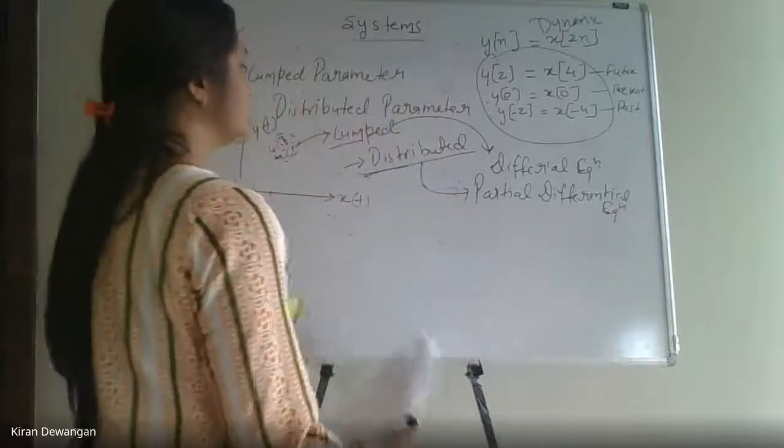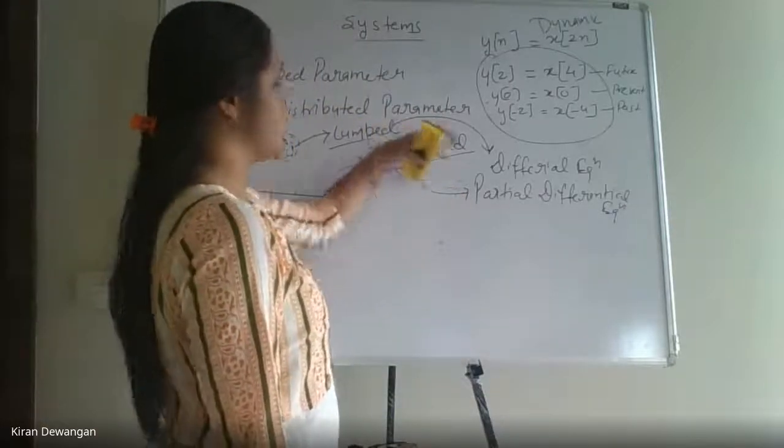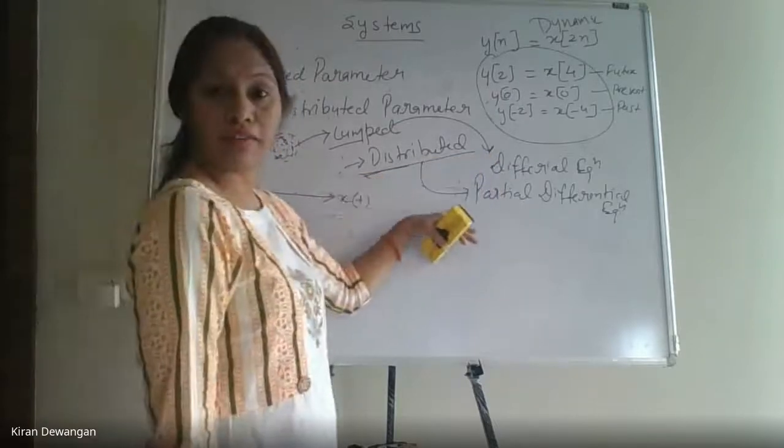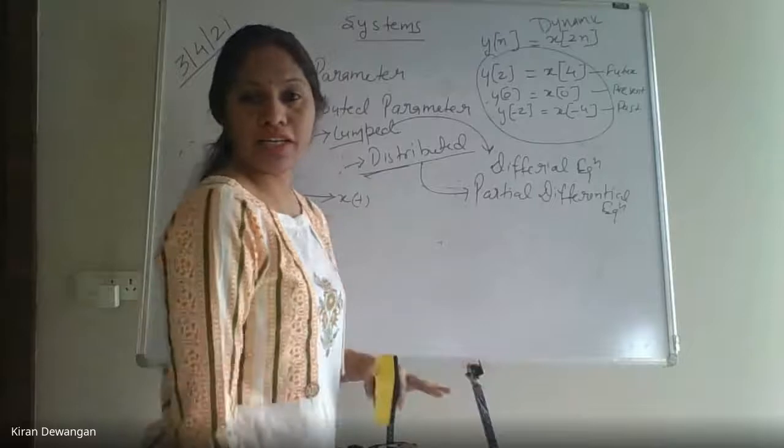So these are the examples: lumped parameter systems are defined by ordinary differential equations, whereas distributed are defined by partial differential equations.